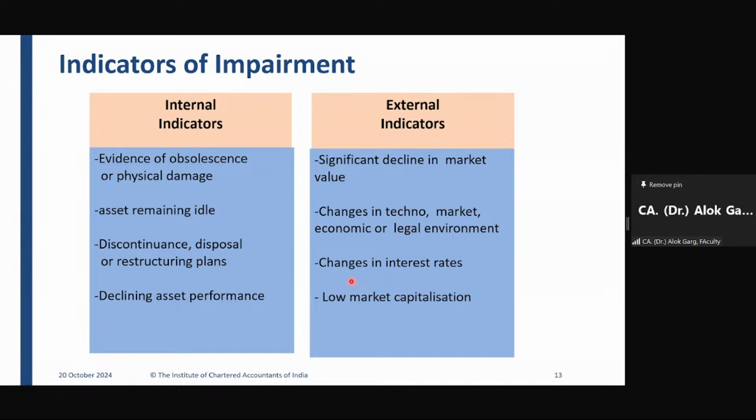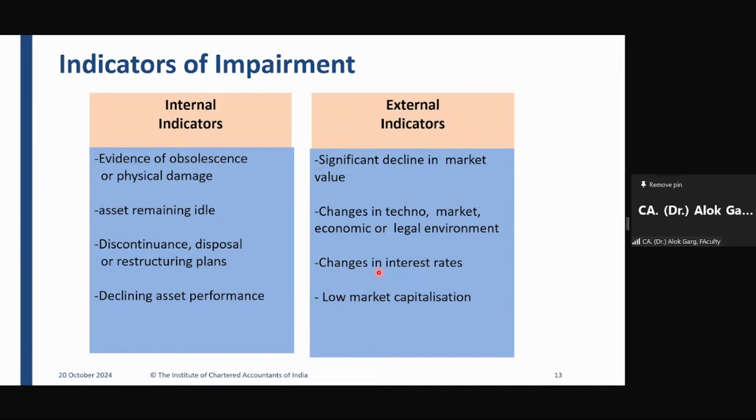Changes in interest rate. Why is a change in interest rate an external indicator of impairment? Change in interest rate means, for example, the interest rate has been increased. If your interest rate has increased, then how come it is an indicator of impairment? The present value of the future expected benefit will be lower than before. Oh, very good. Nice. I was not expecting that, honestly.